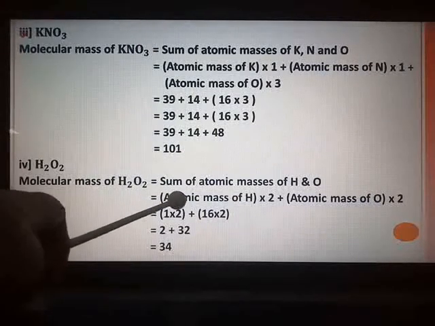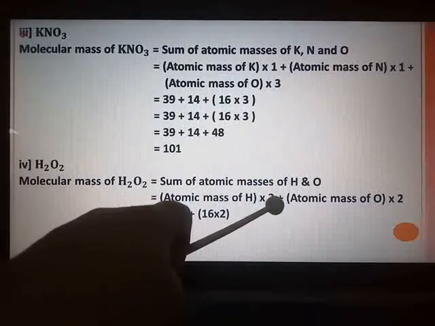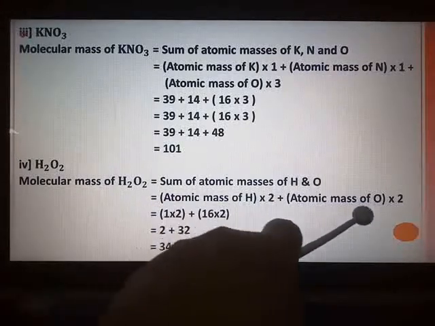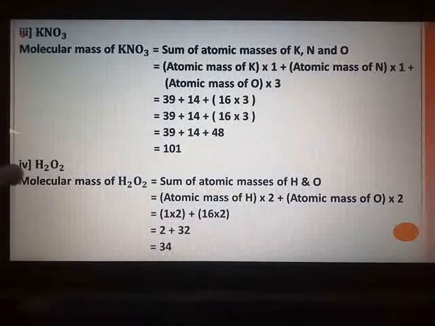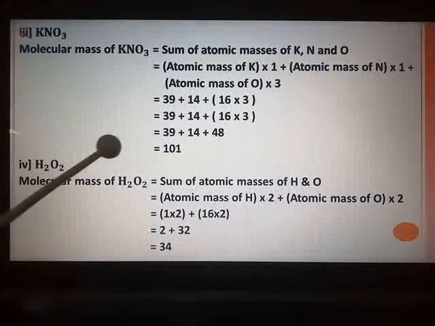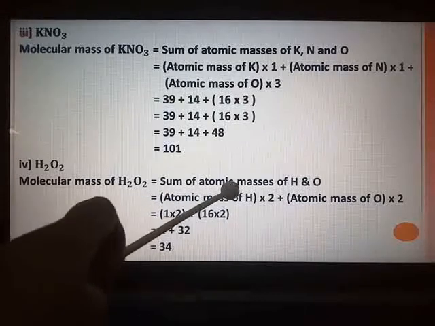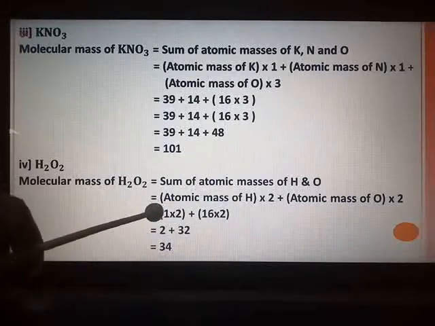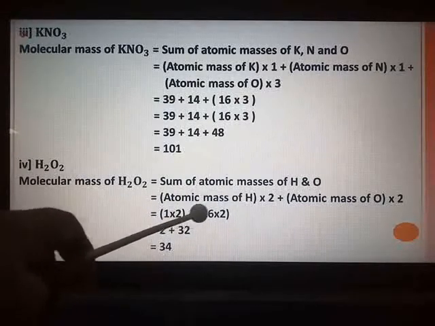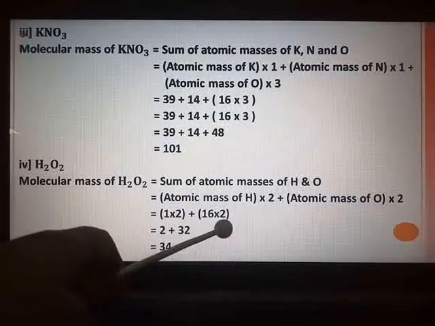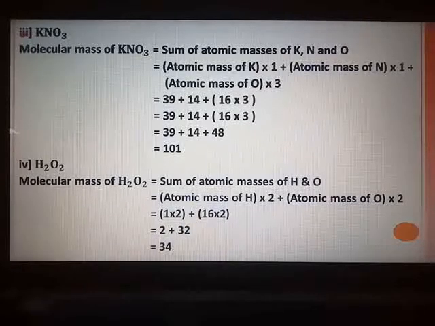Then atomic mass of hydrogen multiply by 2, plus atomic mass of oxygen multiply by 2, because two atoms are there. Substitute the values. Atomic mass chart is ahead of you. Hydrogen atomic mass is 1. So 1 multiply by 2 plus 16 multiply by 2. 2 plus 32 comes out to be 34. So molecular mass of H2O2 is equal to 34.